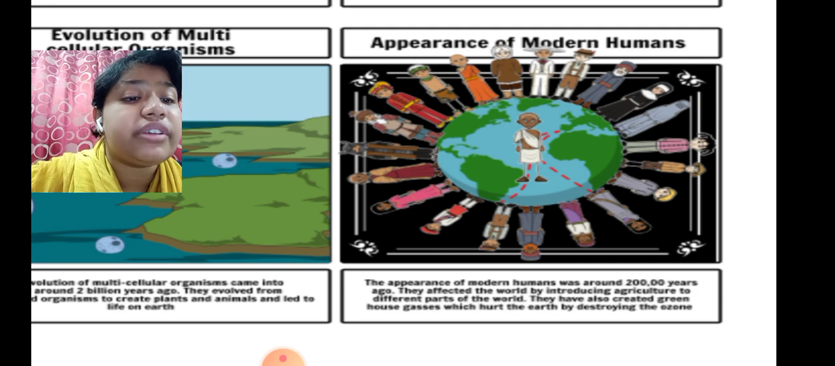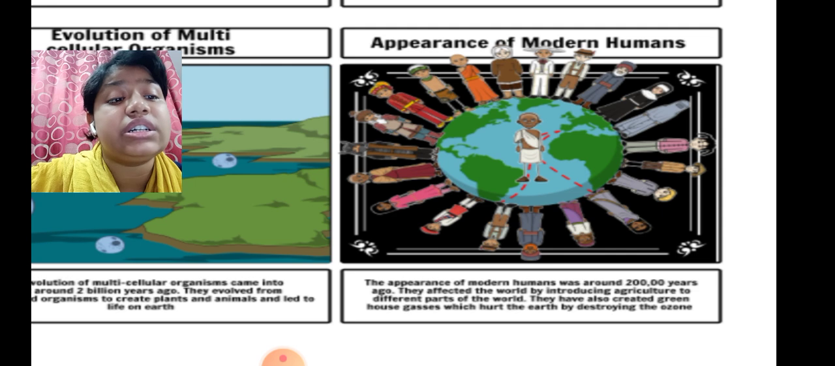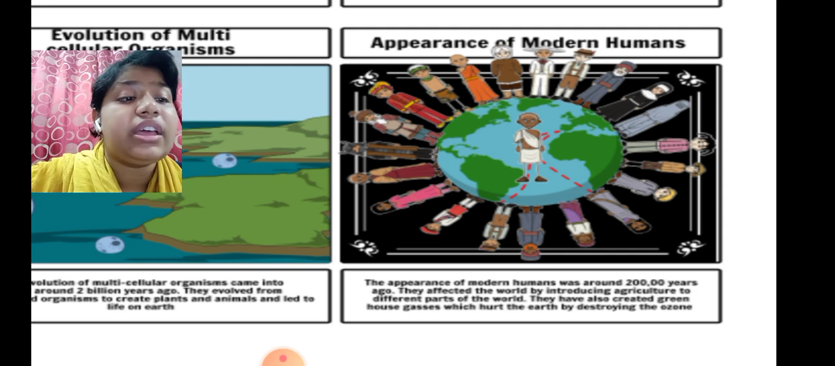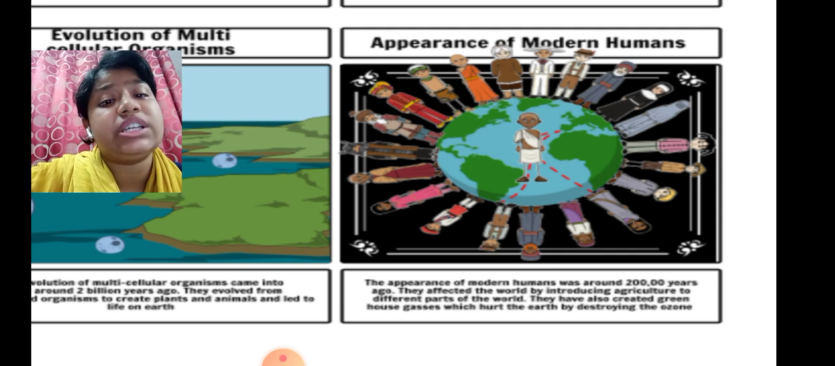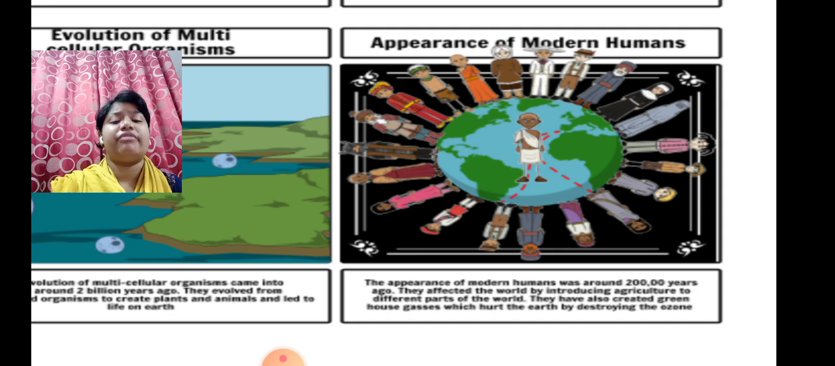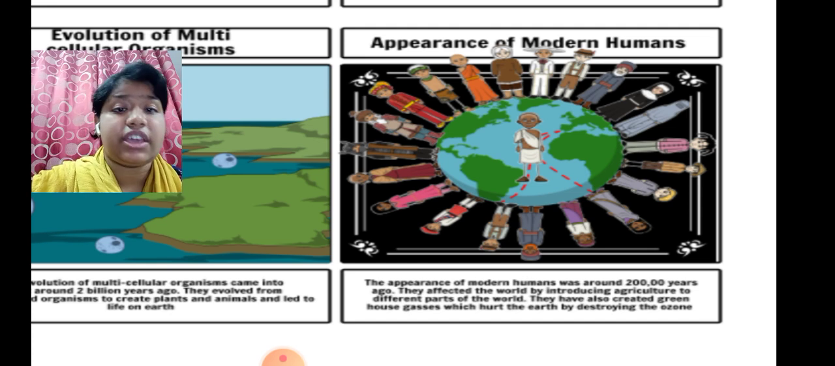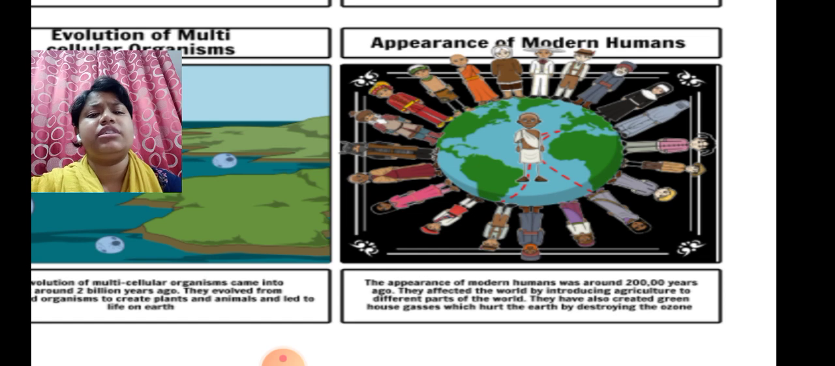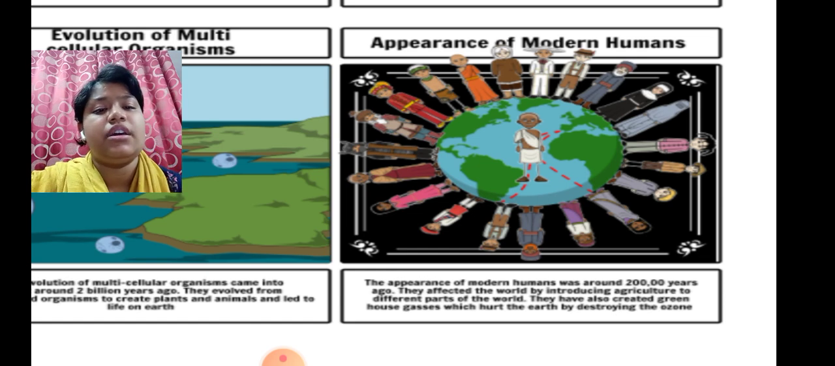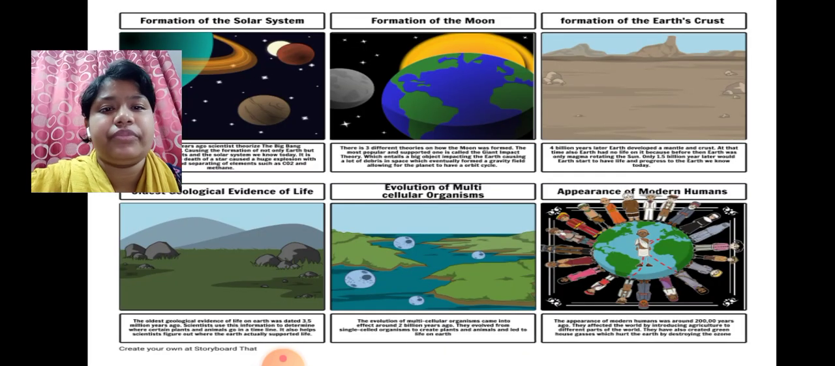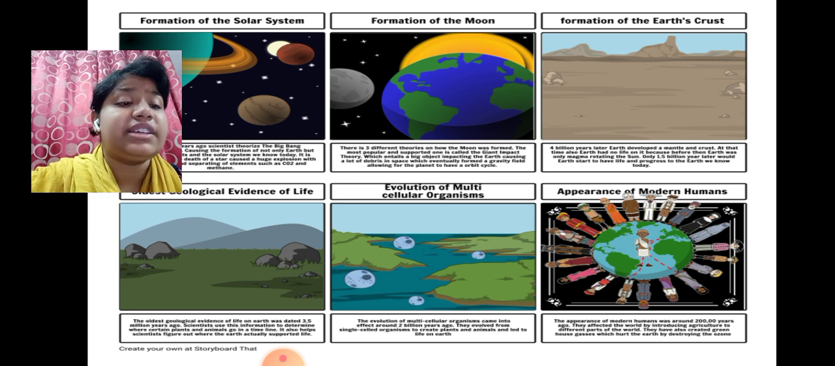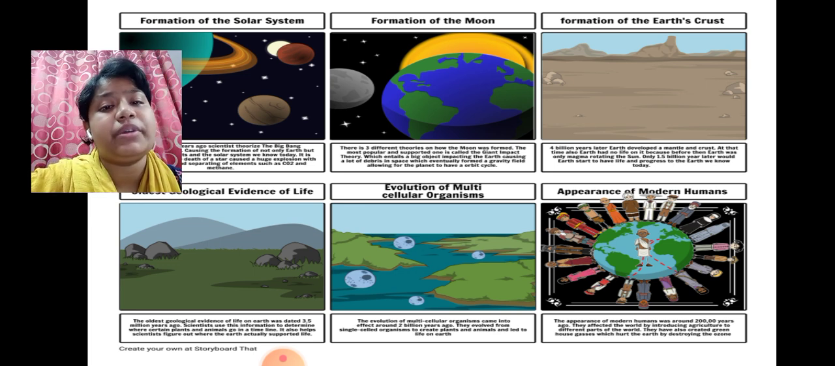They have also created greenhouse gases which hurt the earth, destroying the earth very badly. So the greenhouse effect is also one of the reasons why our earth is not safe, not secure, not healthy, it is getting destroyed. This is all because of the humans. As we can see currently, corona is the biggest example. We can see how people are dying just because of the spreading of viruses.